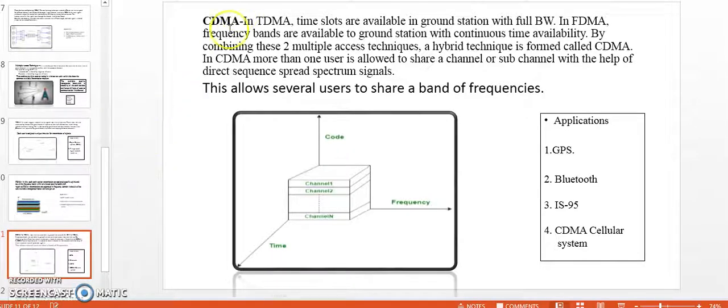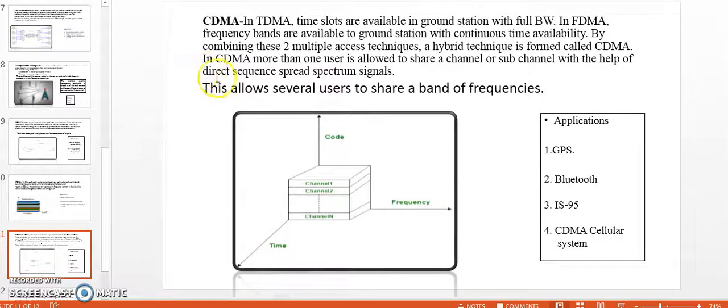CDMA, the code division multiple access. In TDMA, the time slots are available in ground station with full bandwidth. In FDMA, the frequency bands are available to ground station with continuous time availability. By combining these two multiple access techniques, a hybrid technique is formed called as CDMA.